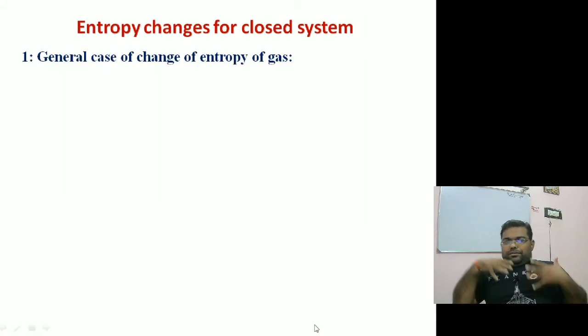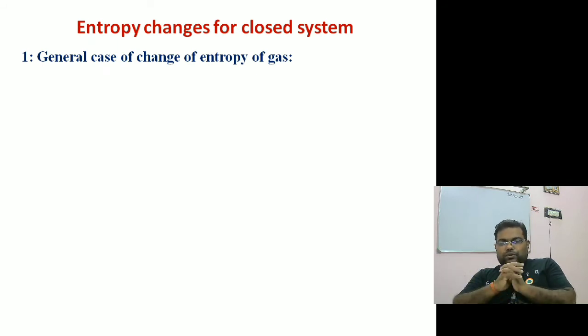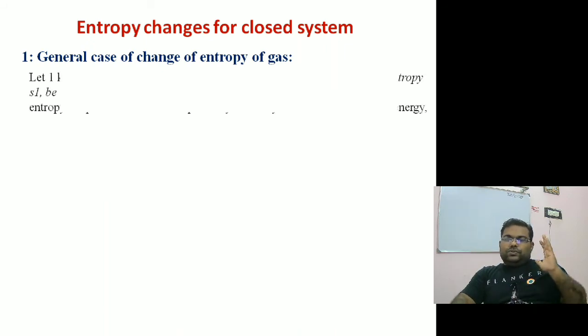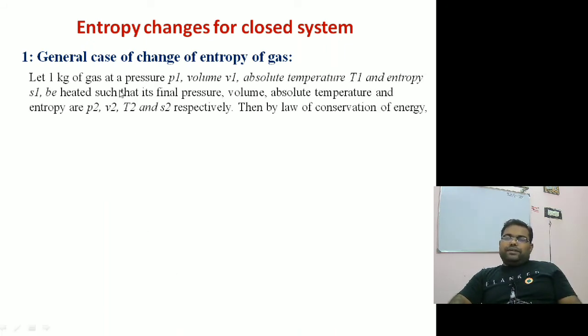Now we are going to derive an expression for change in entropy for a closed system. So we'll start from a closed system, then we'll go for an open system. So we are taking the general case of entropy, a general thermodynamic process and polytropic process, right? So let 1 kilogram of gas at a pressure of P1, volume V1, absolute temperature T1, and entropy S1 be heated such that its final pressure, volume, absolute temperature, and entropy are P2, V2, T2, and S2 respectively.